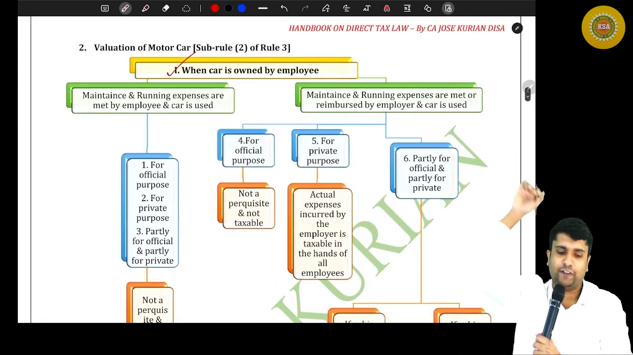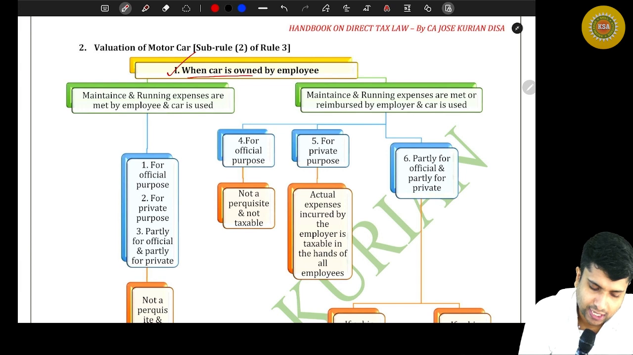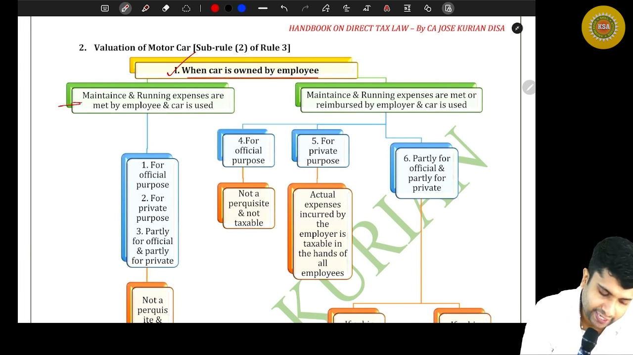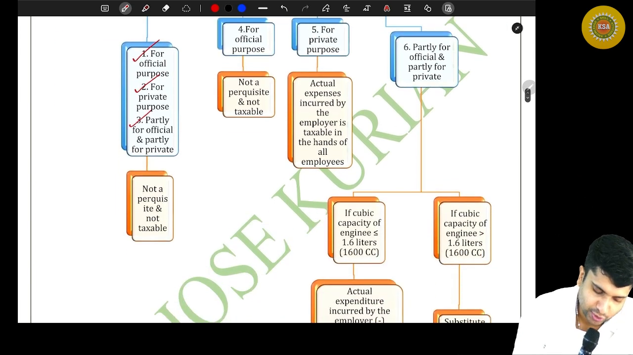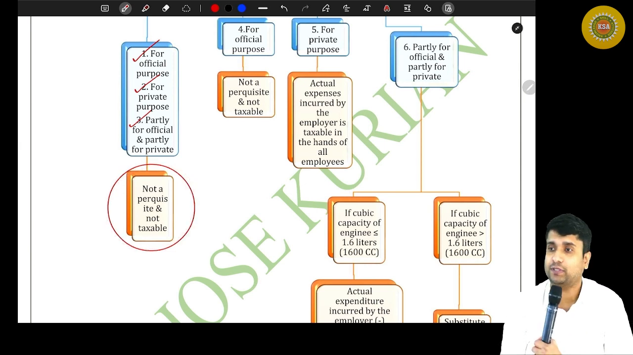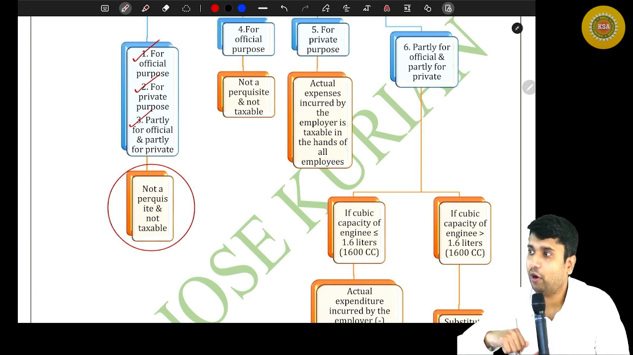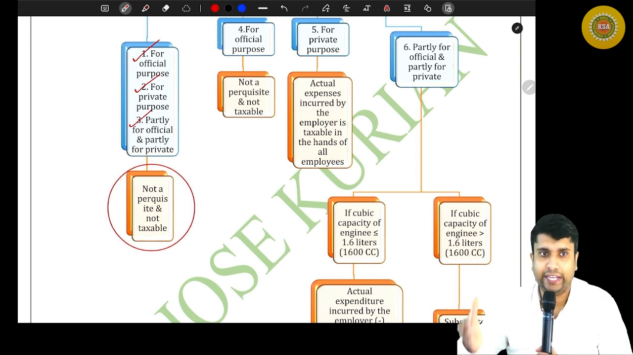Can you read the first point? Where the car is owned by the employee and maintenance and running expenses are met by the employee and the car is used either for official purpose, or for personal purpose, or for official as well as personal purpose, not a taxable perquisite. Why not a taxable perquisite? My car, my running and maintenance expenses. I am not getting any benefit from anyone.